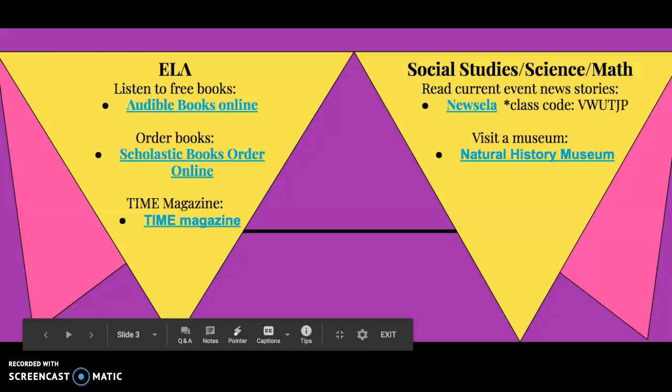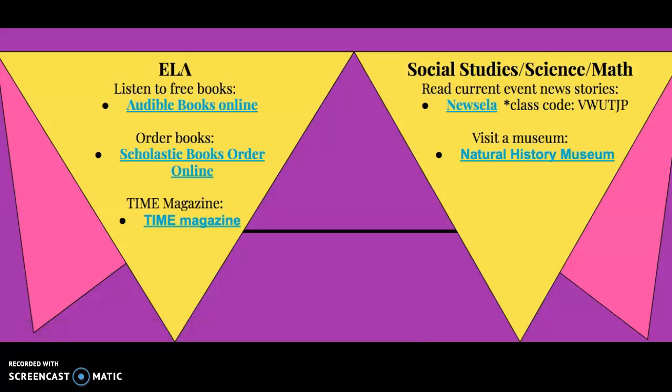Then the next page is just links to other websites. This page is not assignments. These are just options for you if you want something else to do, something else to look at, something else to explore. We've talked about the Audible books online for free. This one's new. This one is if you want to order books and get them shipped to your house, you can do that. Your parents will probably need to help you with that. If you want to read a magazine, you can click on that and it'll send you to the Time magazine. It should be free. Let me know if it isn't.